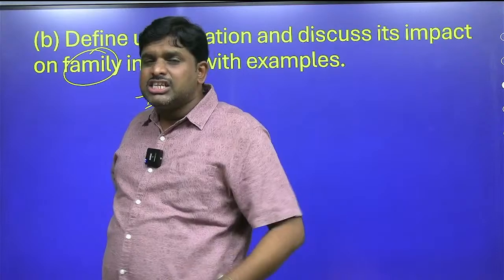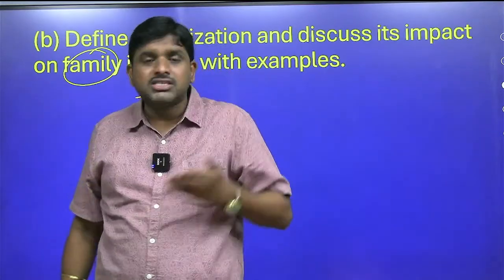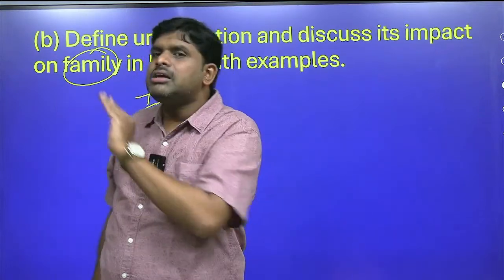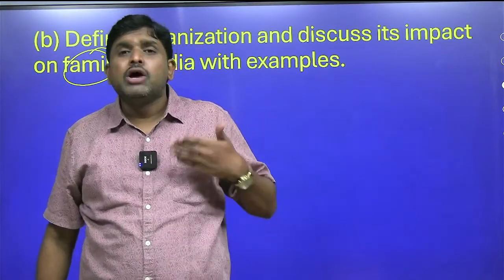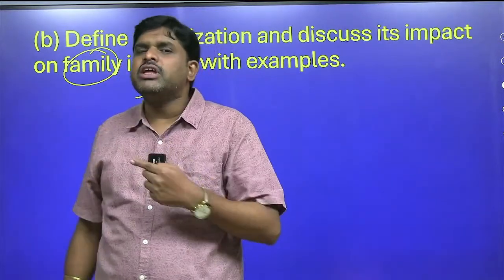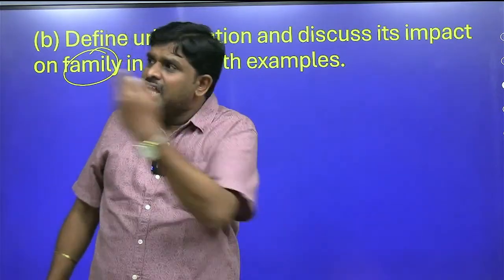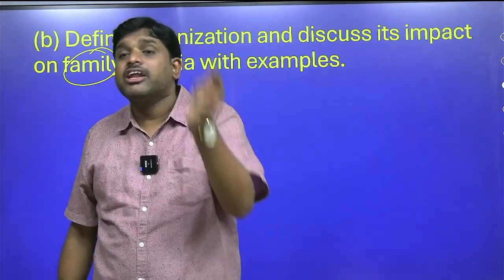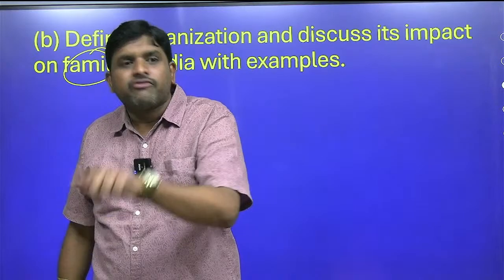Individualism is there. This individualism is impacting the family system. In urbanization, what else is there? Consumption orientation is there. This is impacting the family system. Not only that, proper education and health are also there in urbanization. That is also influencing. Employment opportunities, that is also. These are all the characteristics present in urbanization that are influencing the family system.